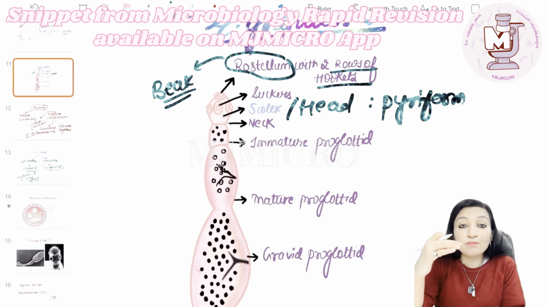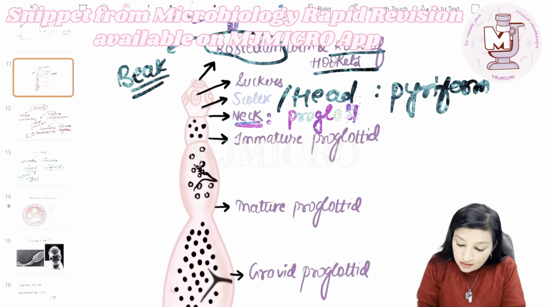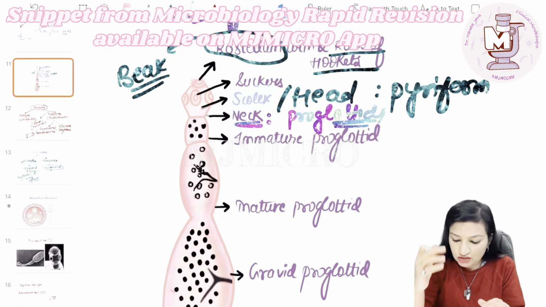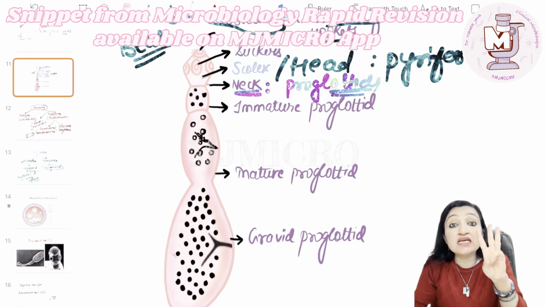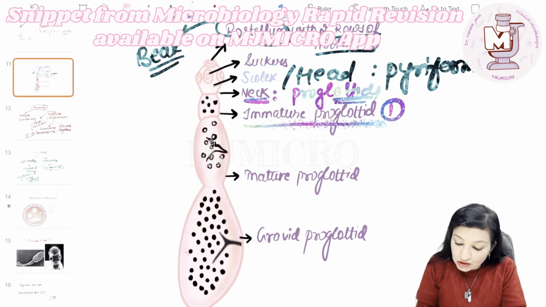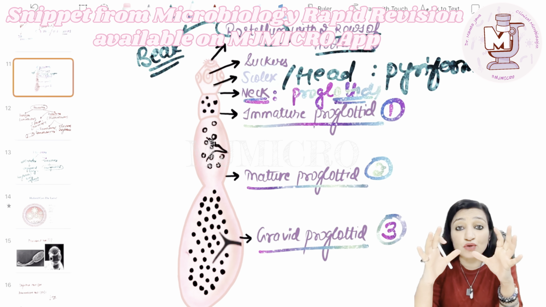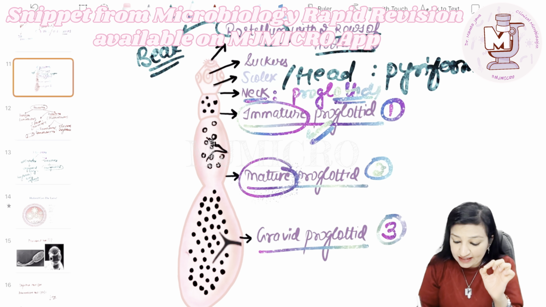Okay, so below the head is present what? Another structure, namely the neck. Now consider neck as a manufacturing factory of proglottids or body segments. So neck is basically going to produce the body segments in cystodes, all cystodes. Okay. So in case of Echinococcus granulosus specifically, there are only 3 body segments. One is the immature body segment or the immature proglottid, and it is followed by the mature proglottid and then the gravid proglottid. Obviously, because the neck is the manufacturing factory of proglottids, the proglottid which is nearest to the neck has to be immature, followed by the mature and then the gravid proglottid.